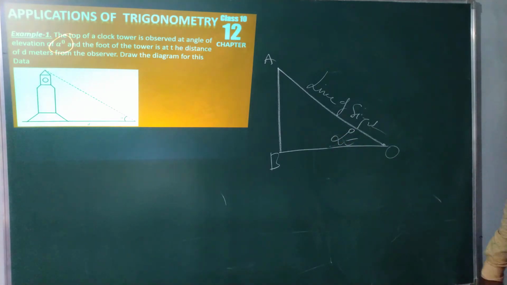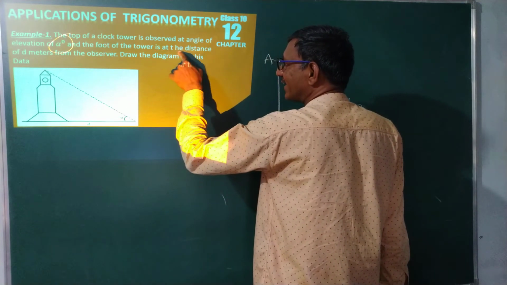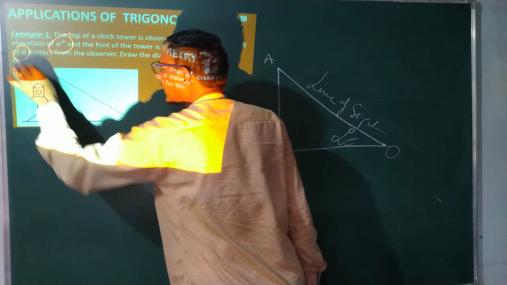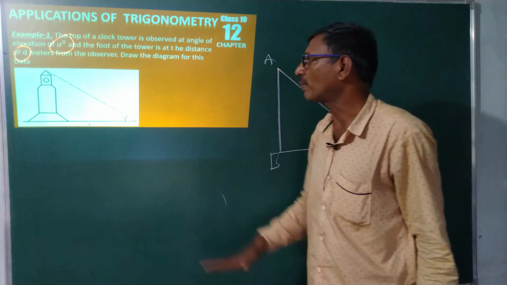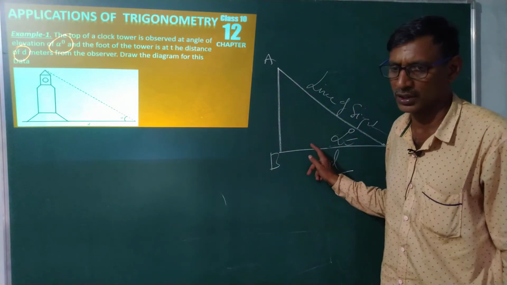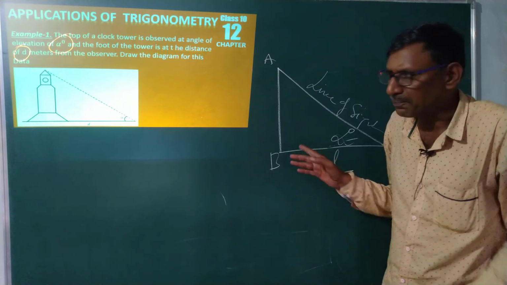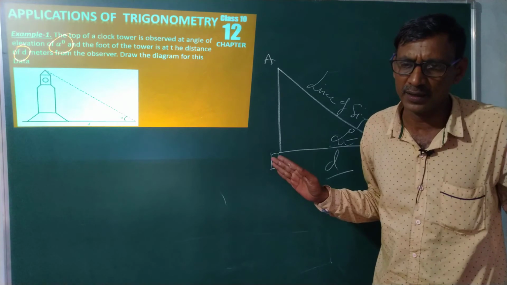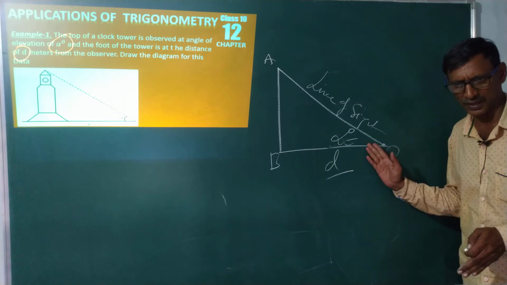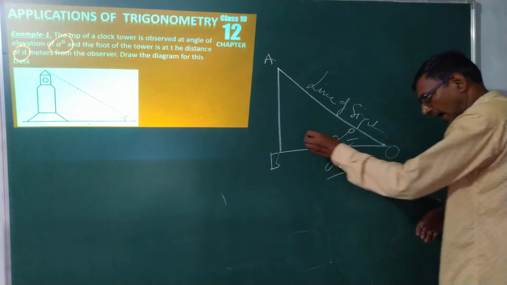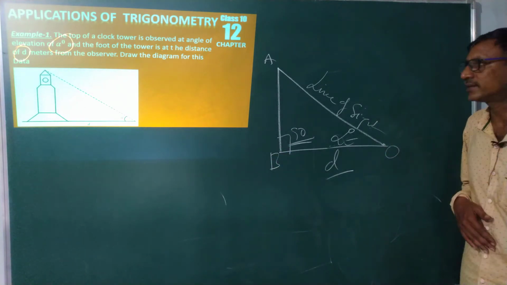Clear? And the foot of the tower is at a distance of d meters. Keep in mind, d meters. Draw the diagram for this one. This is a 1 mark question in the state syllabus, in class 10. They ask very frequently to know about the student: does he know line of sight, angle of elevation, and the distance between these two? Is he writing a right angle triangle or not? Yes. Now coming to the next problem.